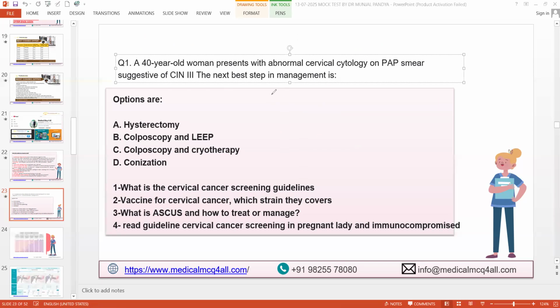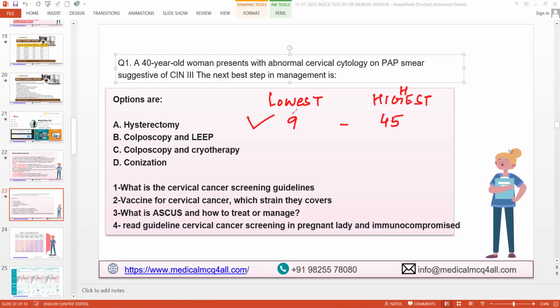What is the lowest age I am supposed to give this vaccine, and what is the highest age as per the guideline? It's not your or my belief. As per the book, all international books, what do they recommend as lowest age and highest age? Yes, 9 to 45. Wonderful. So the lowest is 9 and the highest is 45. This is the correct answer.